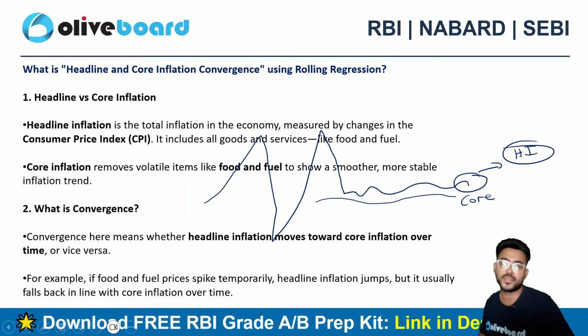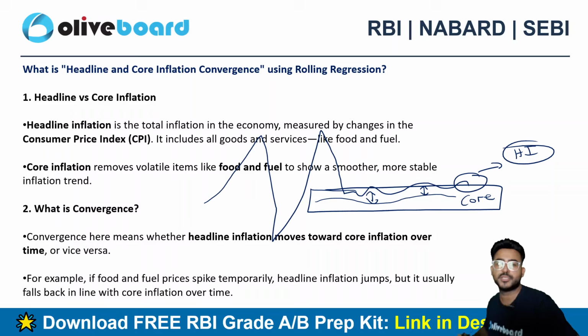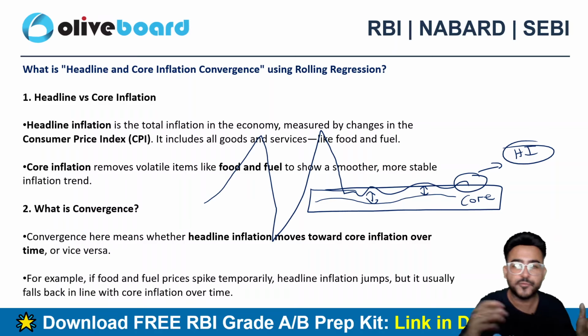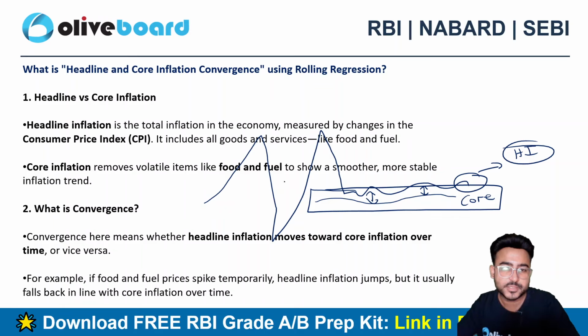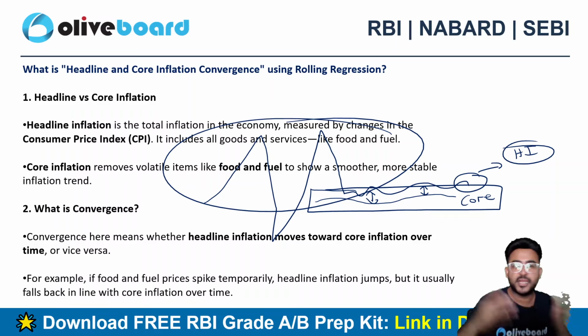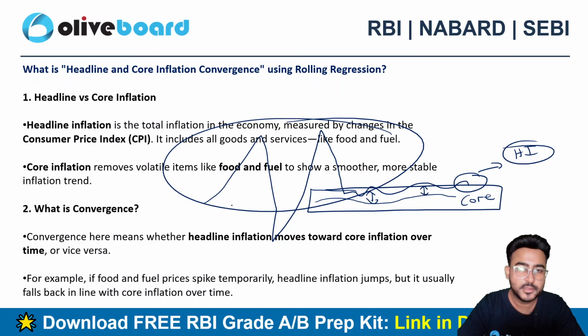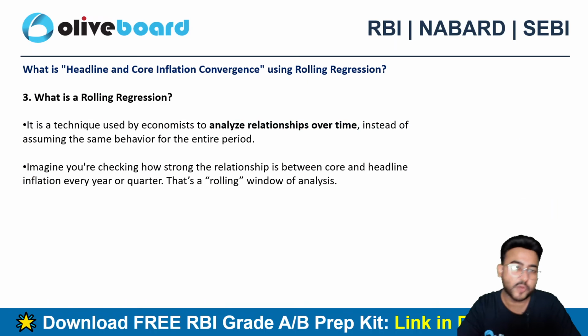So can I say that this is convergence? Ultimately, these lines will converge when the prices of food and fuel will stabilize, right? This volatility is because of the price in the food and the fuel. Someday it will converge and come close to the core inflation, is what is written in the annexure 6 of this particular report.